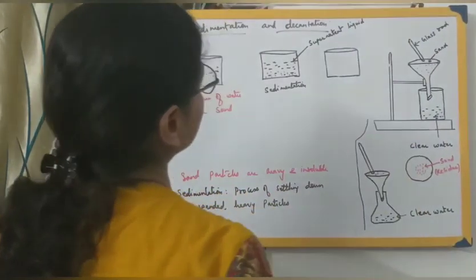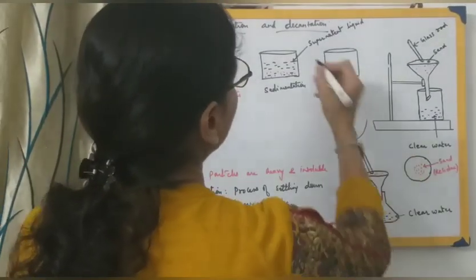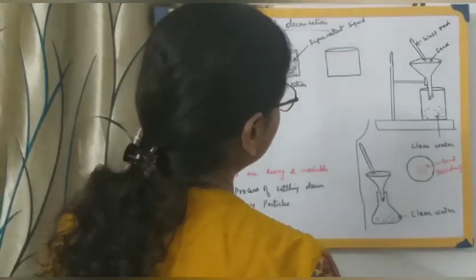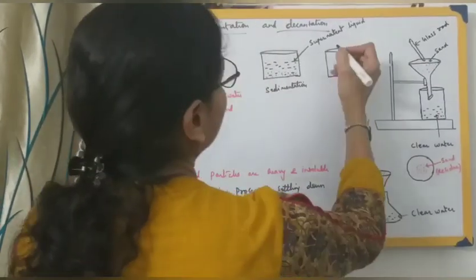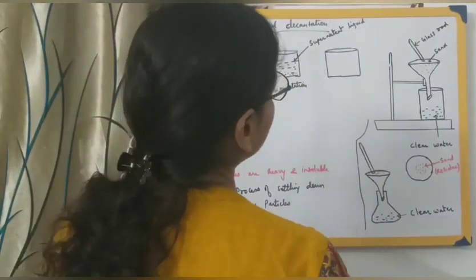And if it is clear, we can call it a supernatant clear liquid. Very carefully, you pour this upper supernatant liquid into this. You can pour it either directly or you can take the help of a glass rod.